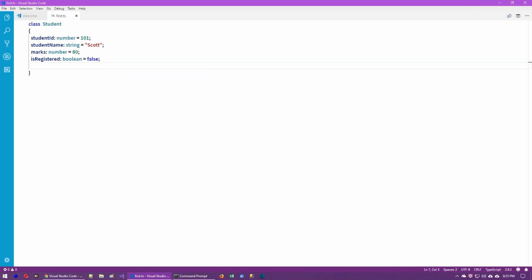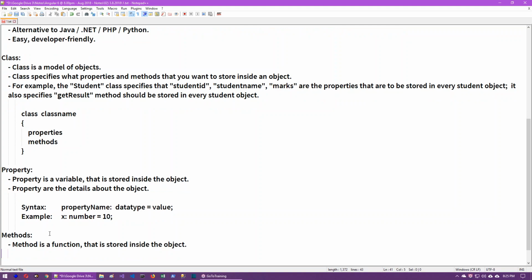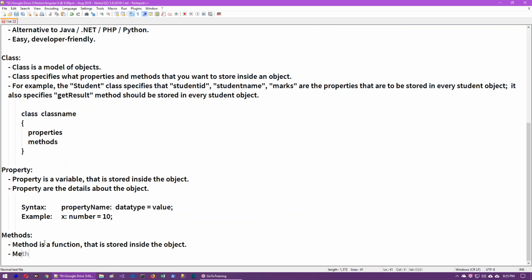So like this we can create any number of properties. Next, let's understand the topic of methods. A method is a function that is stored inside the object. A variable stored inside the object is a property. A function stored inside the object is a method.